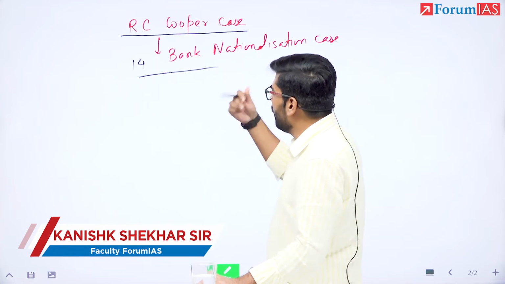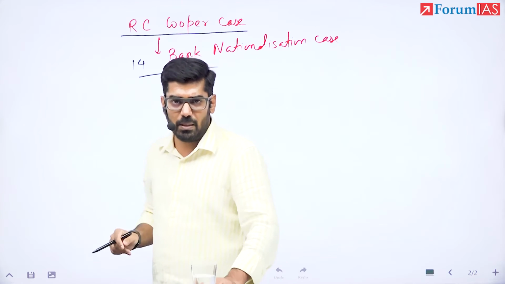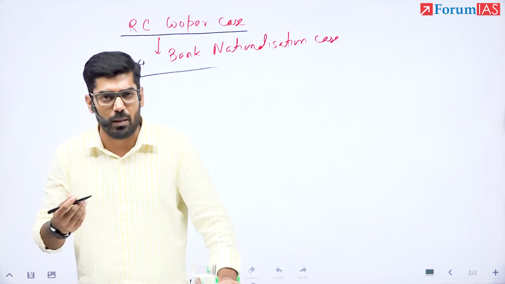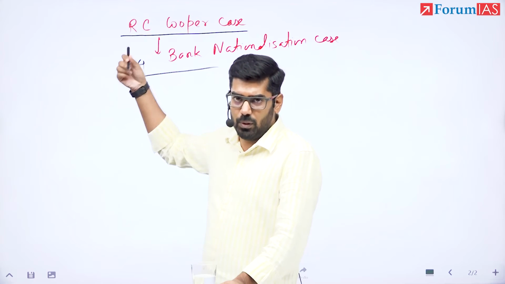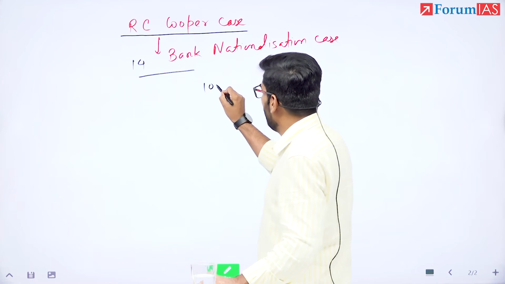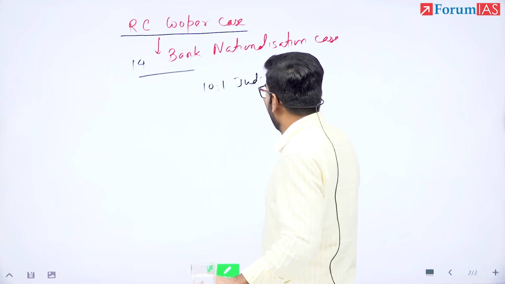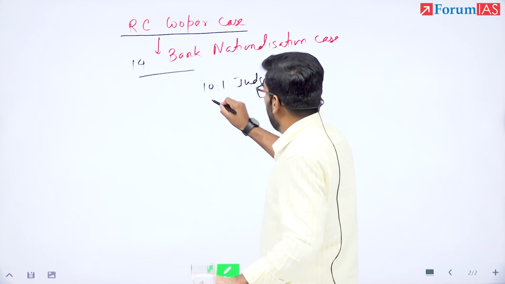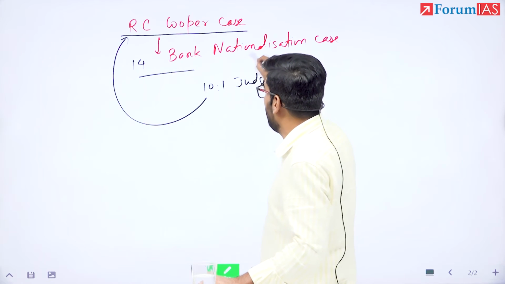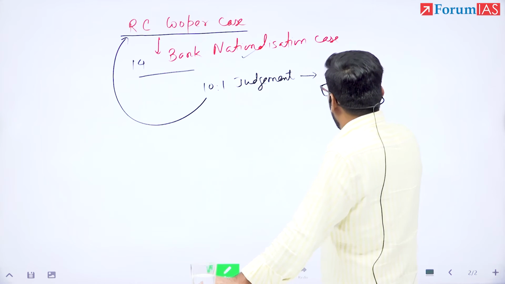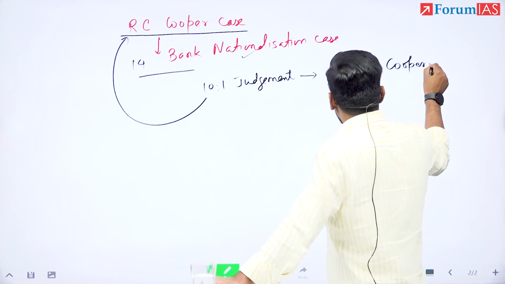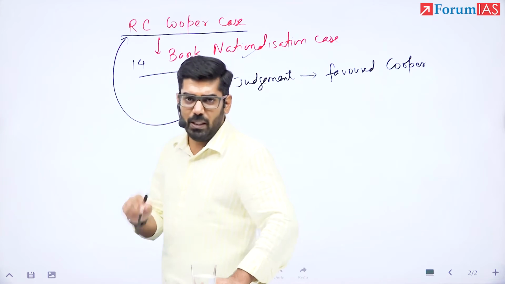So R.C. Cooper went to the Supreme Court and said that these banks should not be nationalized because these are private properties. How can the government nationalize these banks? What will happen to the shareholders? He was one of the shareholders of one of those banks. An 11 judges bench started to adjudicate this case, whether the government of the day had the power to nationalize these 14 banks. A 10 is to 1 judgment favored Cooper, which means he won the case. He won the case in the Supreme Court of India.